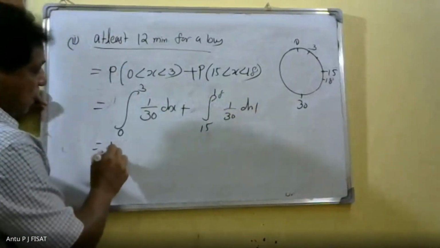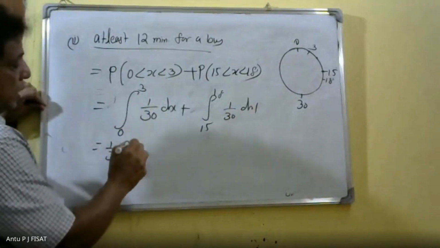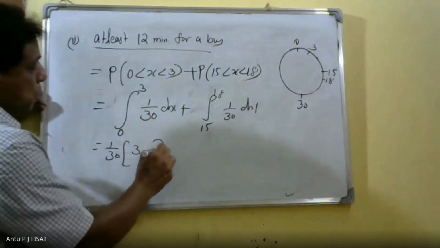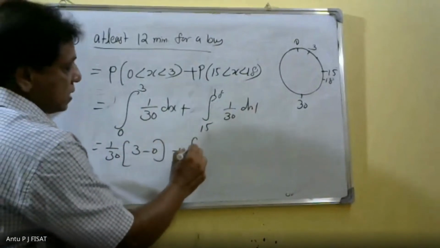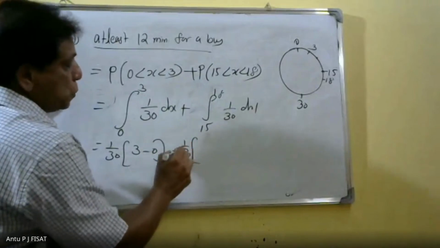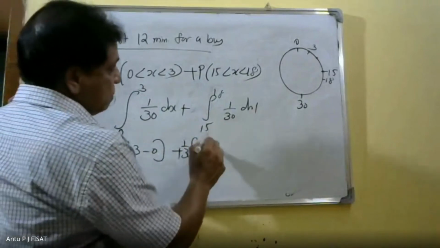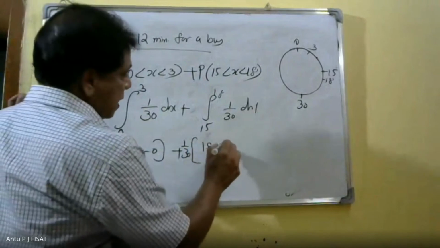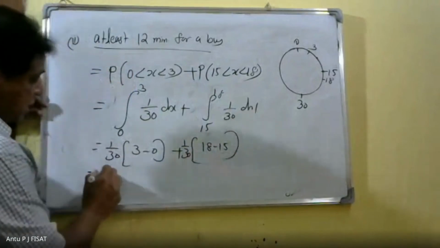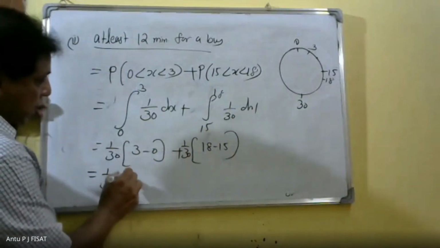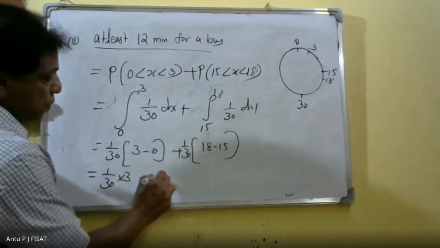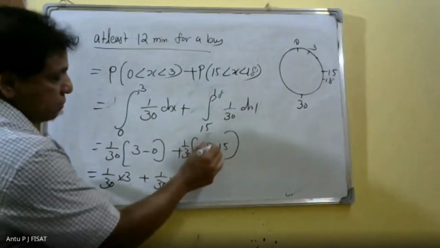That is 1 by 30 into 3 minus 0 plus 1 by 30 into 18 minus 15.